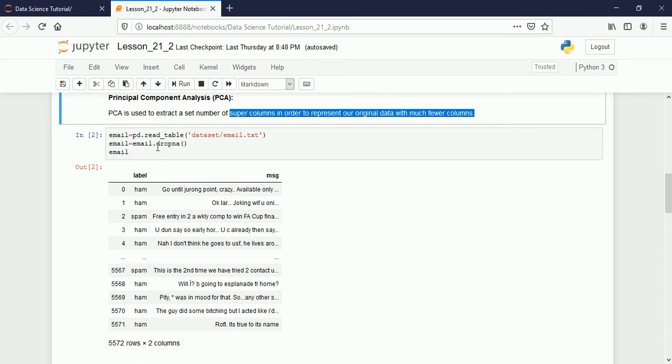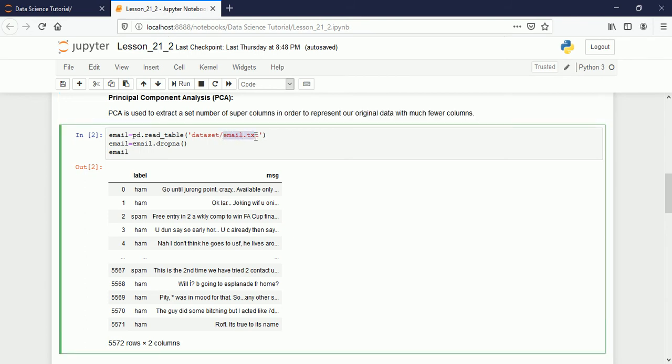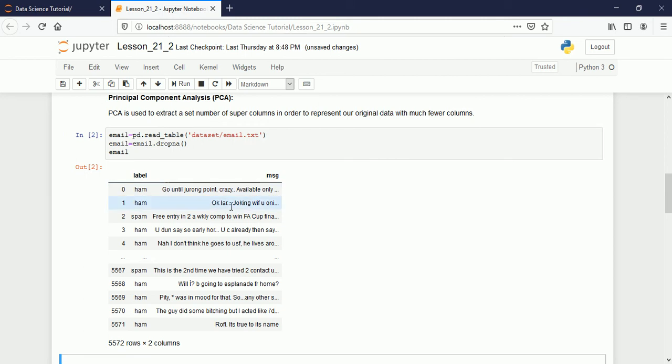Let us have the example of email. If you remember this data set, you are familiar with this. So I am reading the data set here and I am dropping the null values from that, and let me execute it here, then you will better understand. Yeah, so this is my data set. These are labels, ham or spam, and these are the messages here.